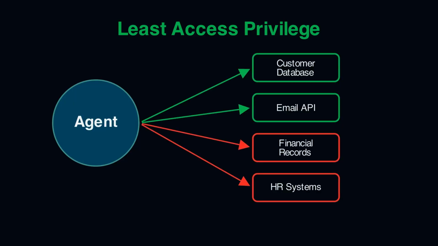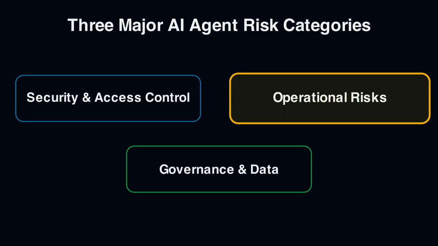Now, in terms of more detailed securities and hacks, this is best done with a typical security team, and I'd recommend obviously looping that in for more detailed security. Now, security breaches do get the most headlines, and that's obviously important, but I would say the majority of risks that you're going to be facing is typically operational risks, which is really just agents either messing up or doing the wrong tasks day in and day out. And this is also where the ROI of the agent gets directly affected.